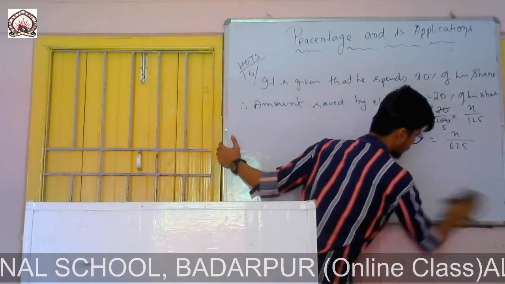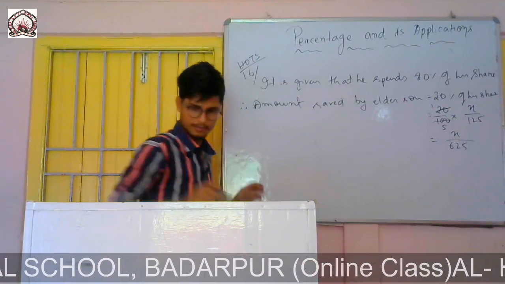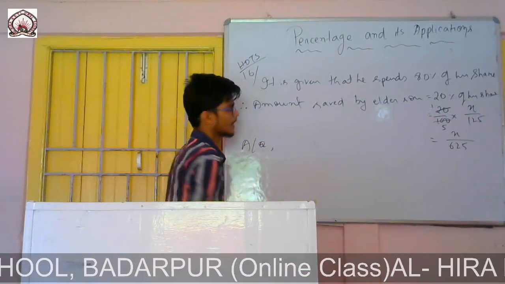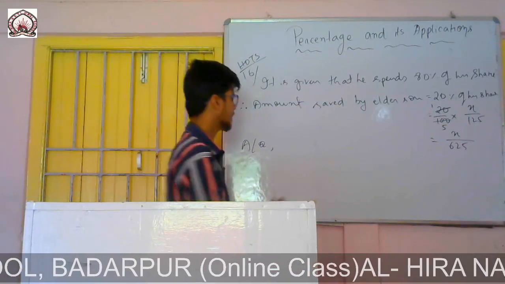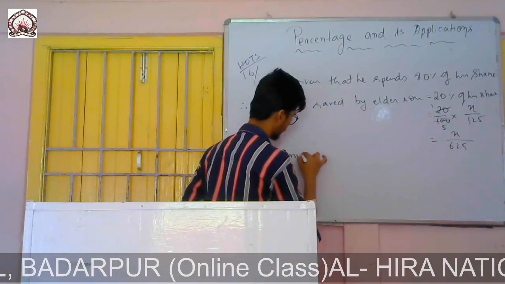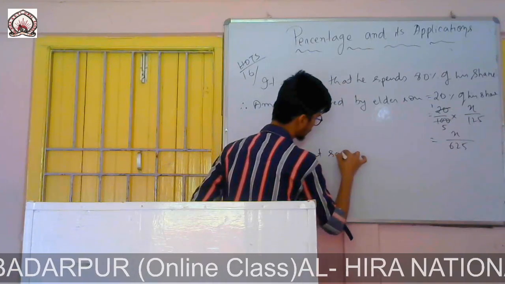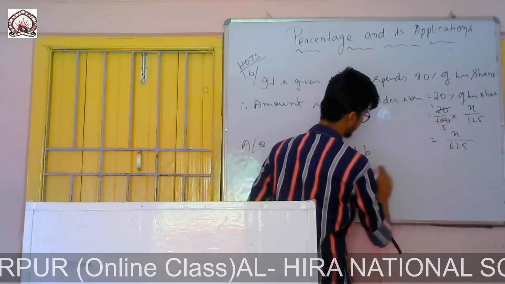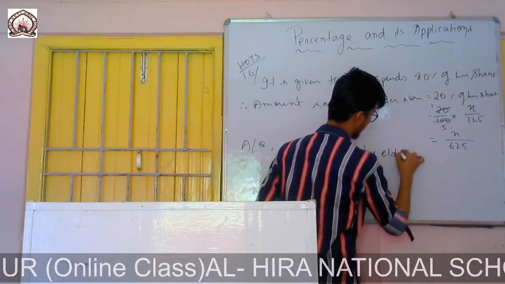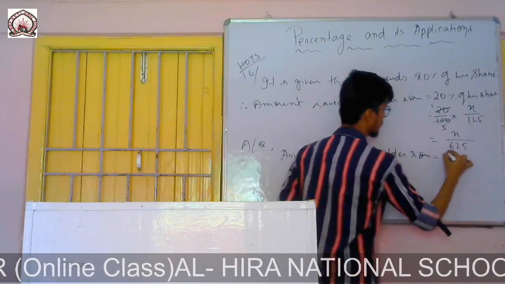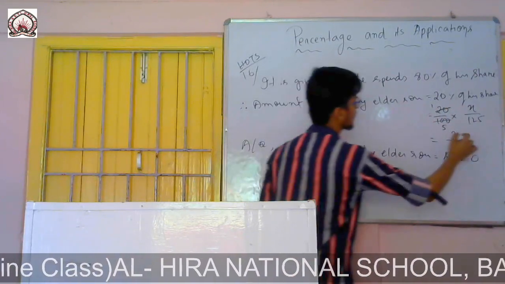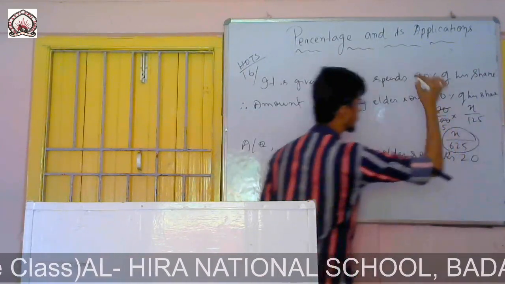Therefore, according to the question, you write, it is given that the amount saved by elder son is rupees 20, and here we have found that he saves X by 625.